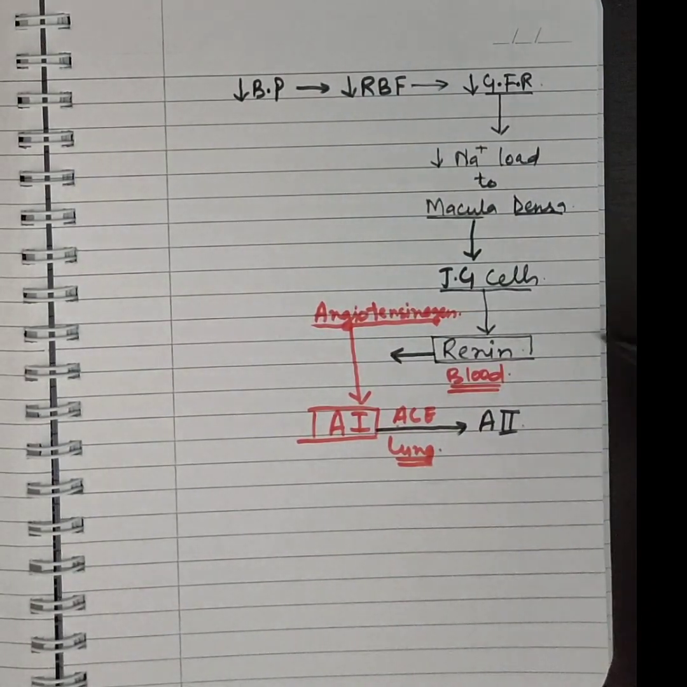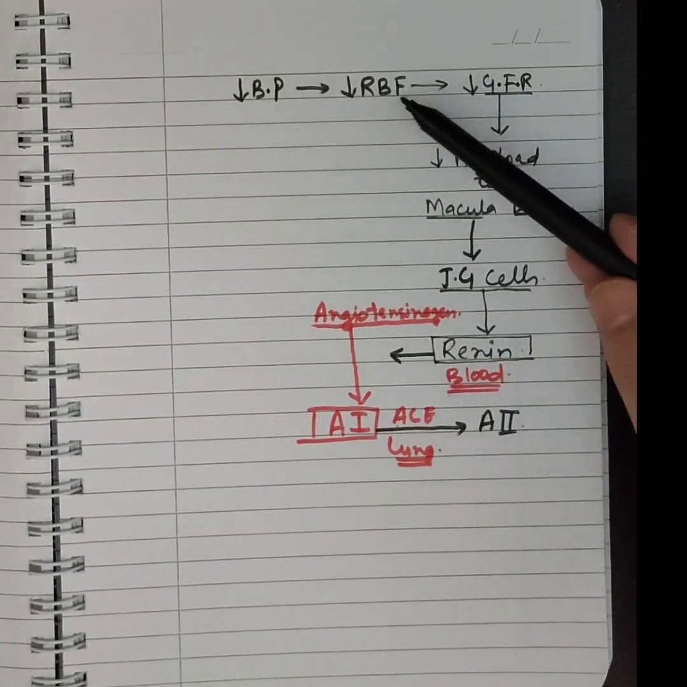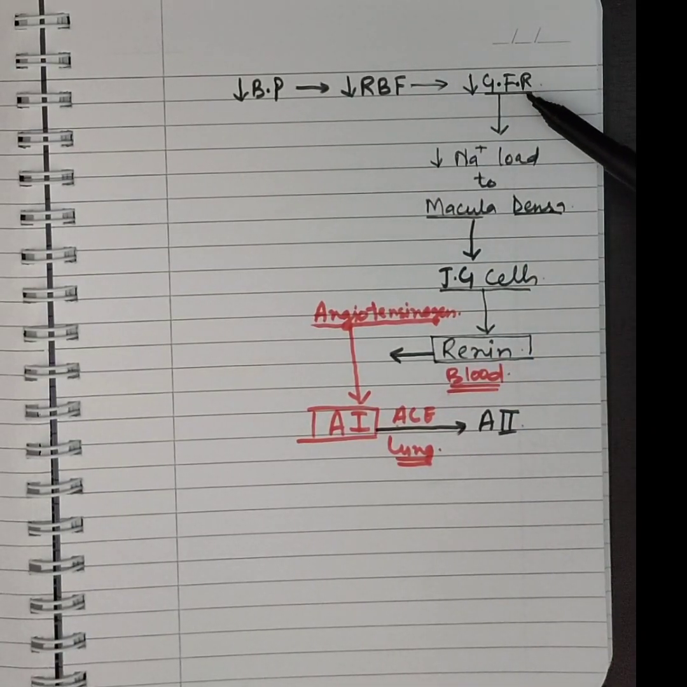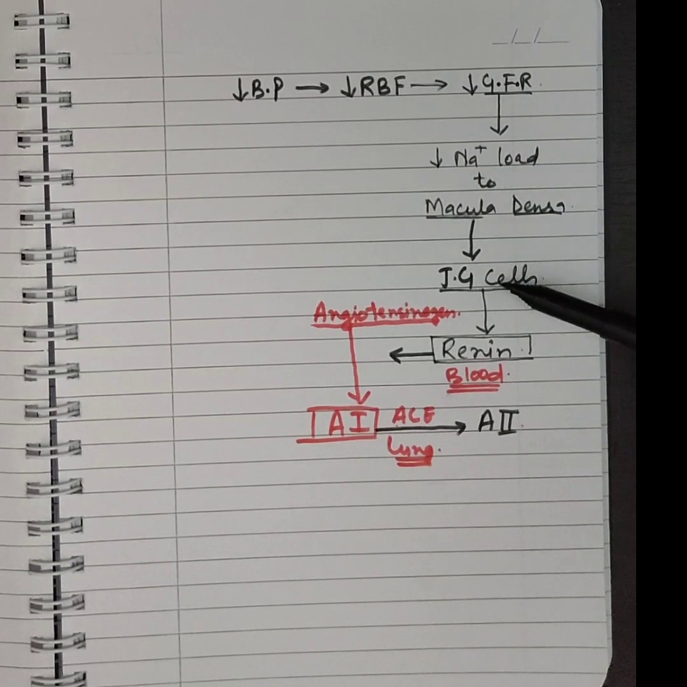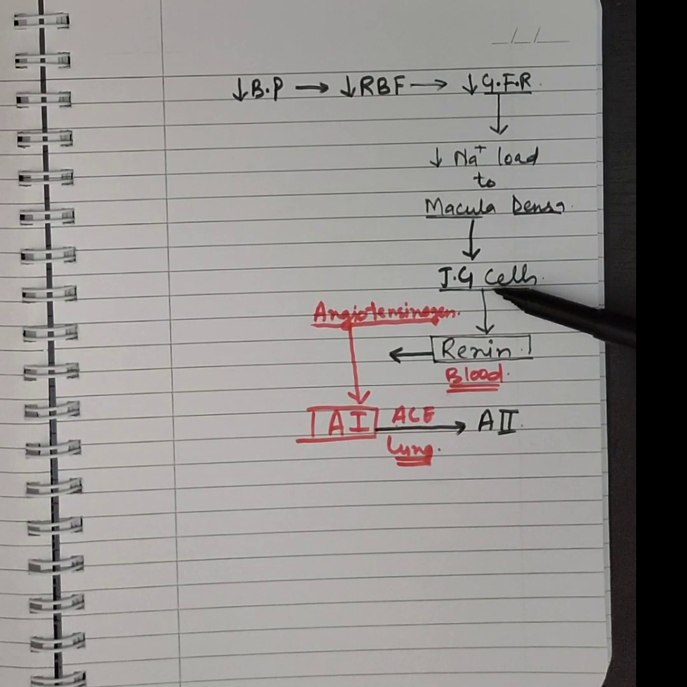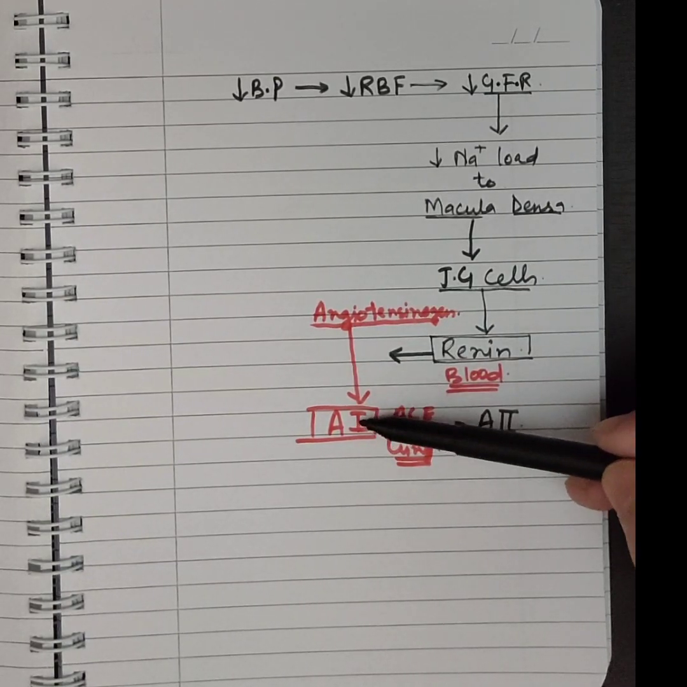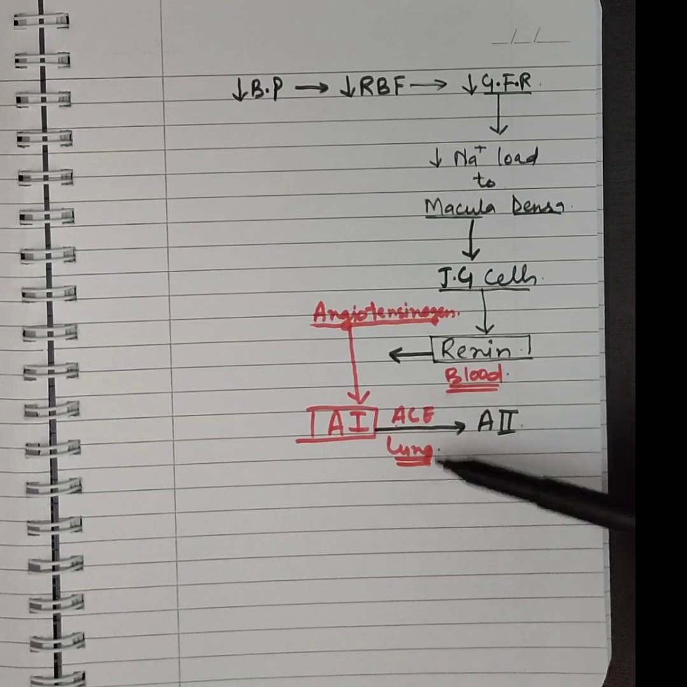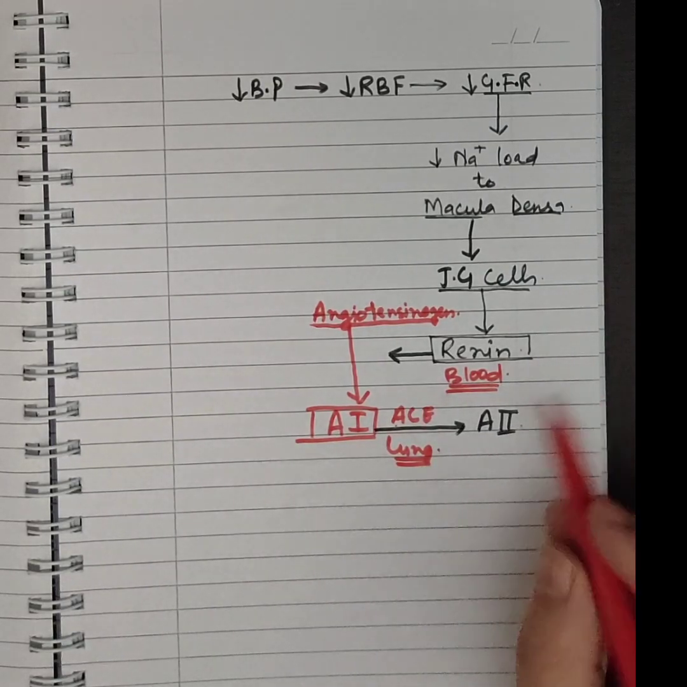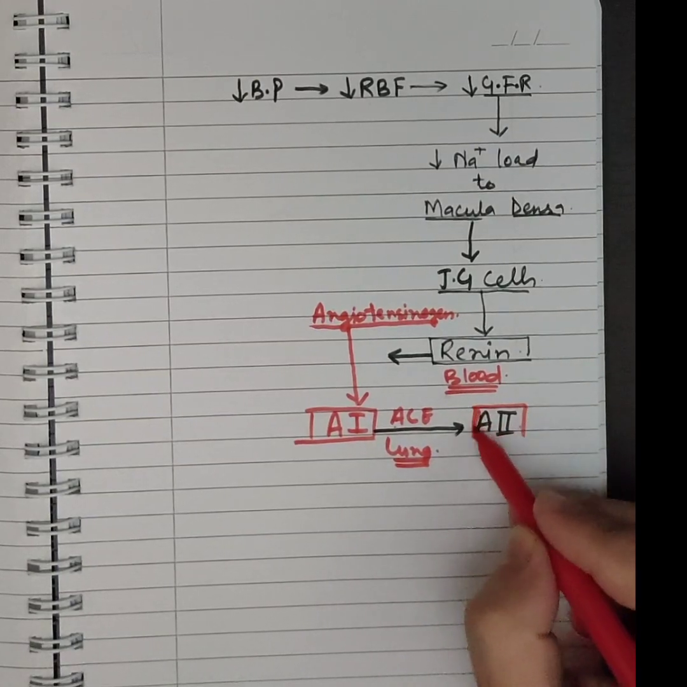Okay, again let me make it clear for you. There was decreased blood pressure, which causes decrease in renal blood flow, which causes decreased GFR. When GFR decreases, there is decreased sodium load to macula densa. Macula densa sends signal to the JG cells, and JG cells release renin. It converts angiotensinogen into angiotensin first. Angiotensin first is converted into angiotensin second with the help of enzyme known as ACE, which is present in the lungs.